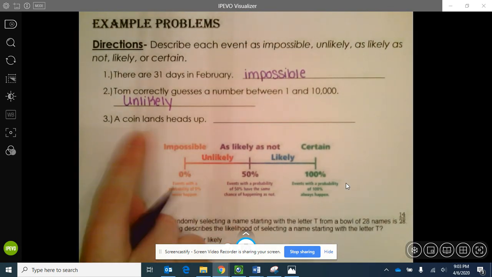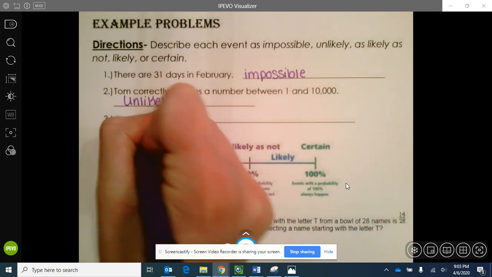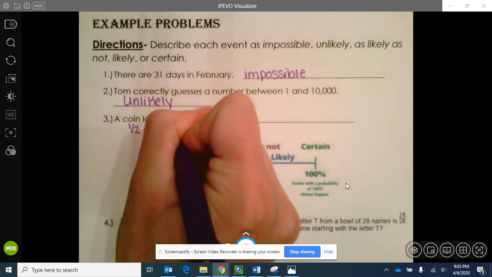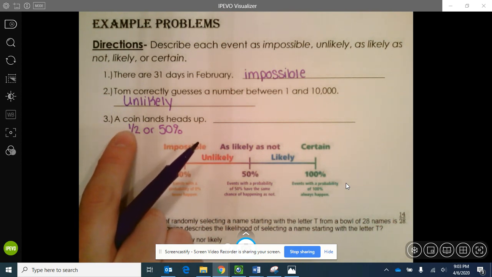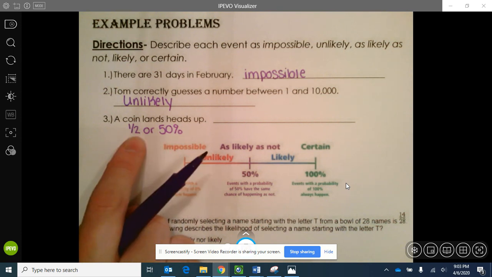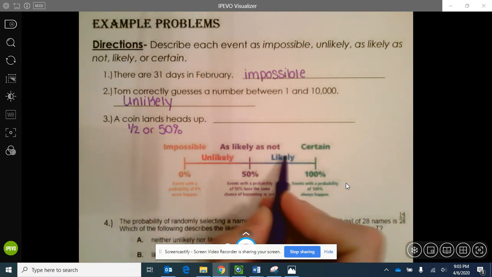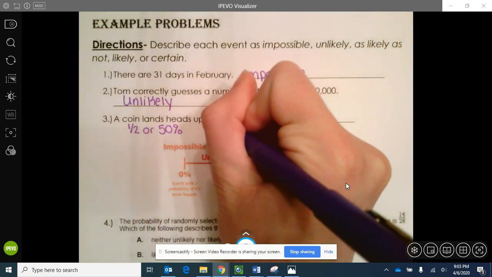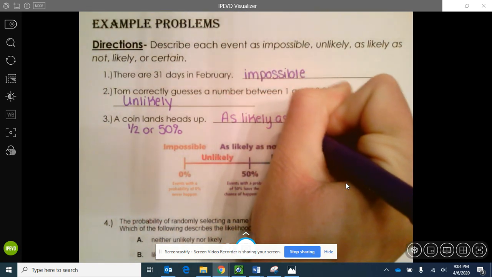Okay, number 3, a coin lands heads up. Now, if you think about a coin, we talked about probability last week. The probability of a coin landing heads up is 1/2 or 50%. So you have two outcomes on a coin, heads or tails, and only one of those outcomes is heads. So the probability of a coin landing on heads is 1/2 or 50%. So that would fall under this category as likely as not.